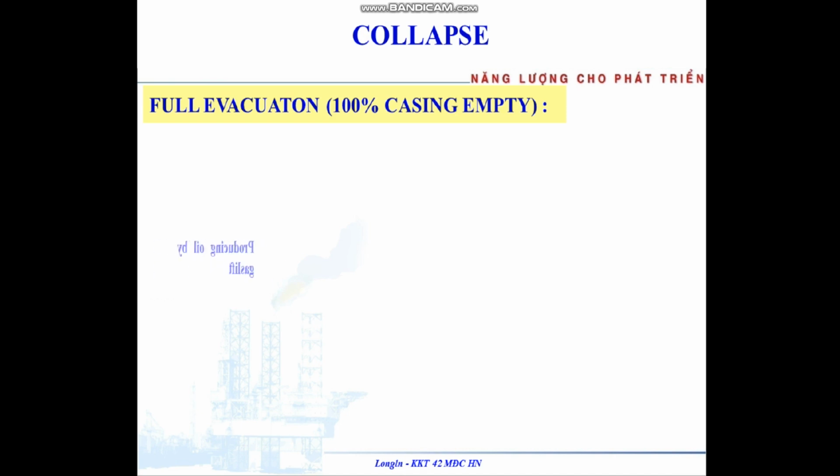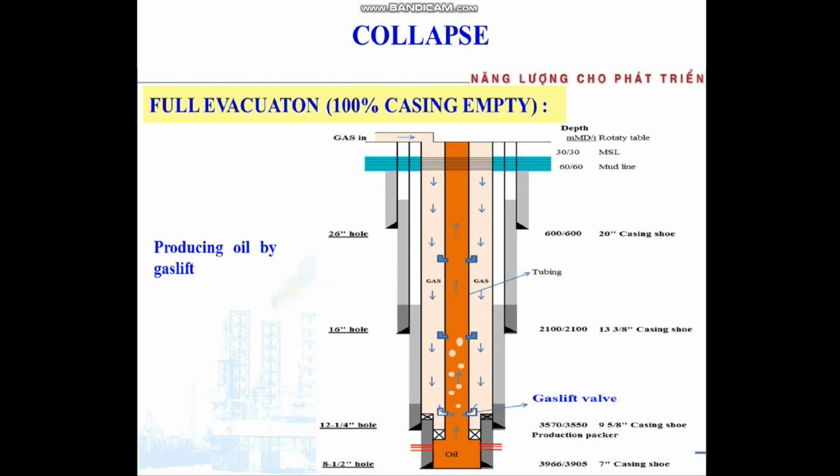Full evacuation is also when producing oil by gas lift. That means here is the production casing. When you produce by gas lift, we have a gas lift valve settled at the bottom. When you pump down inside the tubing, oil and gas come up. When you stop injecting the gas here, that means all the other side here is gas, empty, the same, empty.